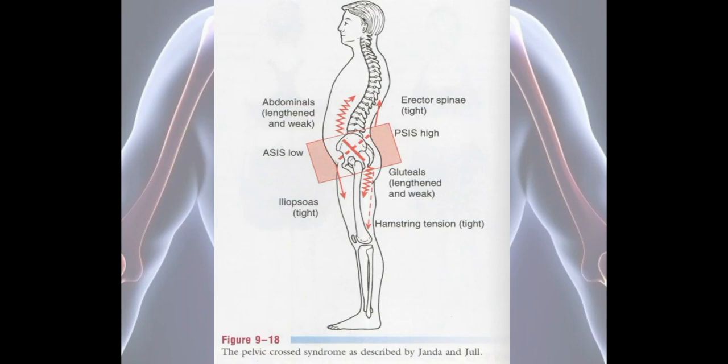Why? Because here two opposite groups of muscles are going for lengthening and weakness, and another two groups of muscles are going for tightness. So that is why it is called lower cross syndrome. So remember, in the lower cross syndrome, abdominals will be lengthened and weak, and posteriorly gluteus will be lengthened and weak, anteriorly iliopsoas will be tight, and posteriorly erector spinae will be tight.